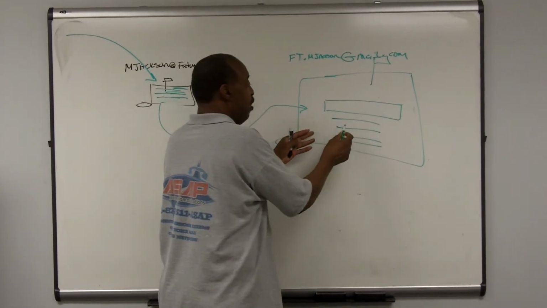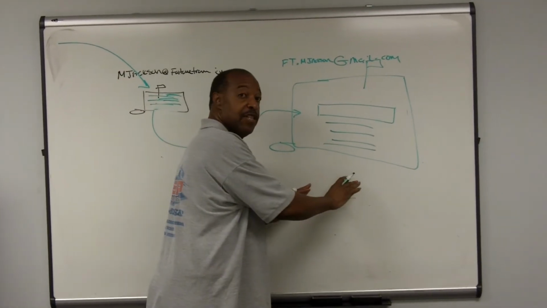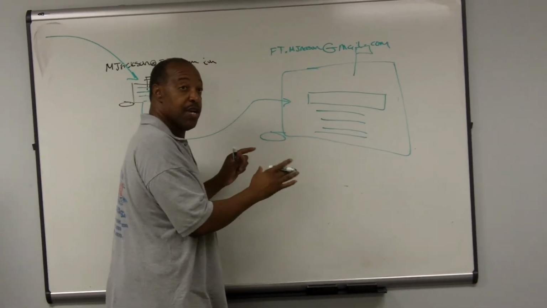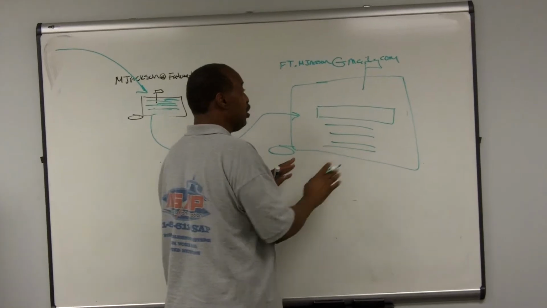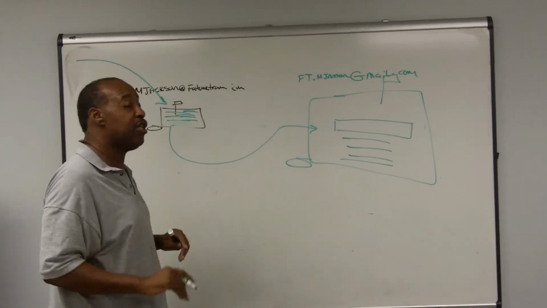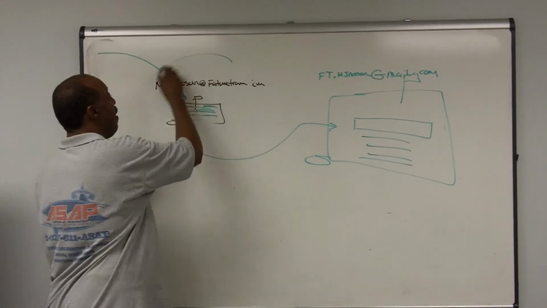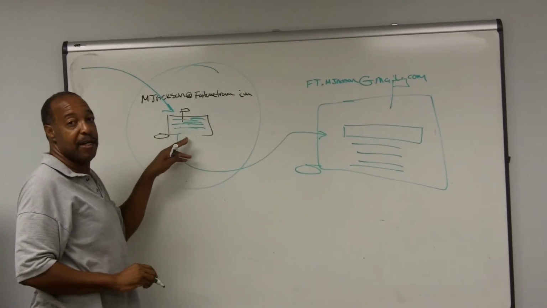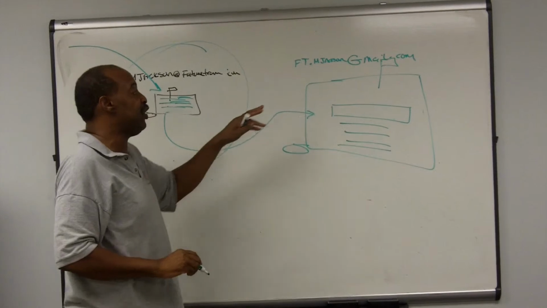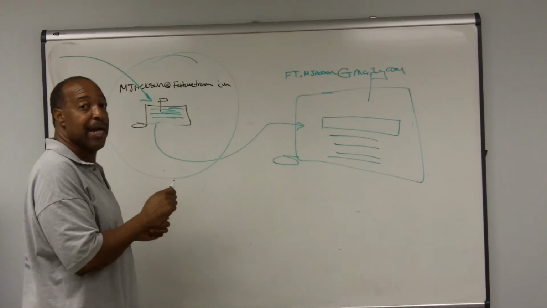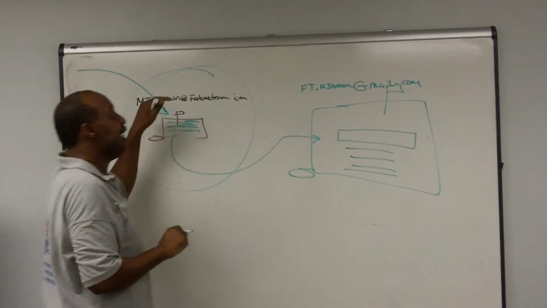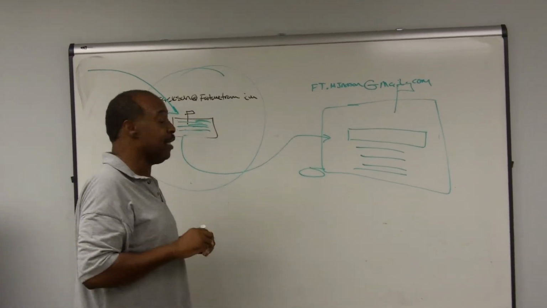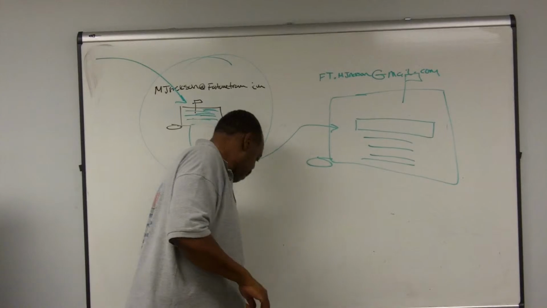You can use this to compose. You can set up your signature in this mailbox so that when you send out email, it'll show your name and your signature at the bottom, and we're going to show you how to do all that. All I want you to know right now is that this mailbox where you've been going for the Future Transitions email, you don't have to worry about that anymore. You don't have to go there. You can go straight to Gmail, or if you go to the website and click on the mail icon, it'll take you to this spot in the future. Okay? Any questions? Good. Let's go.